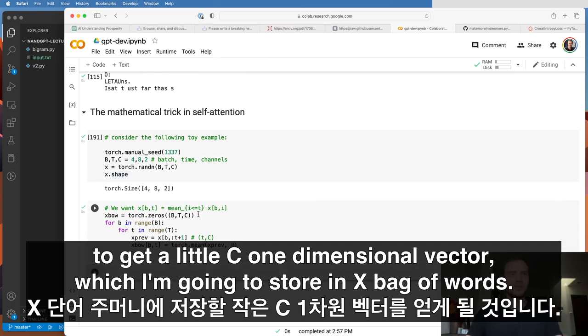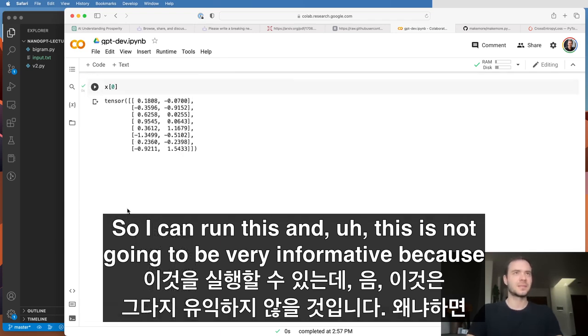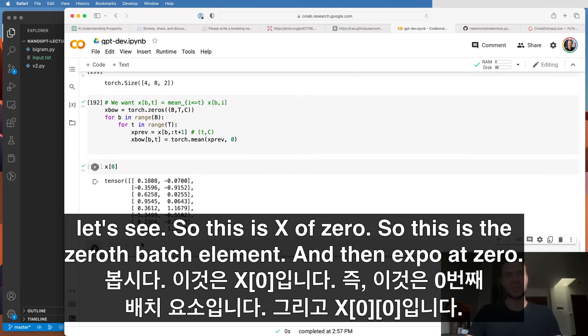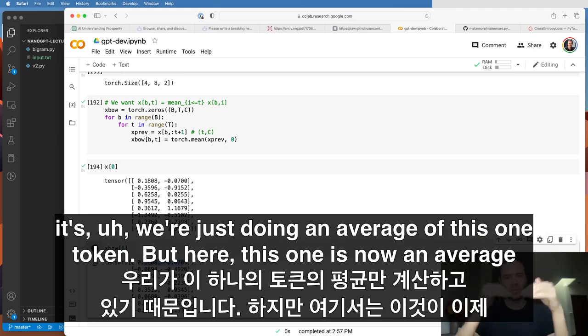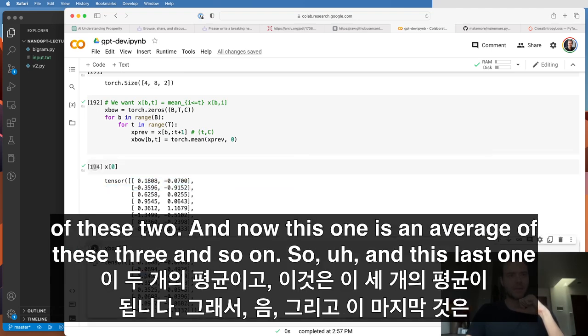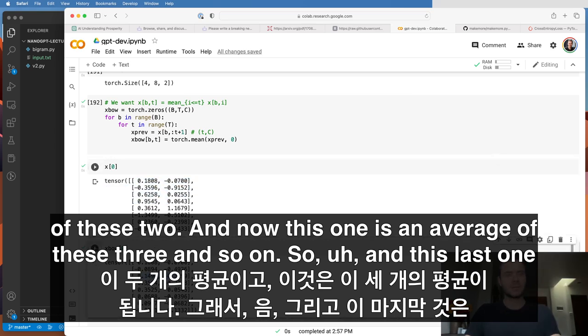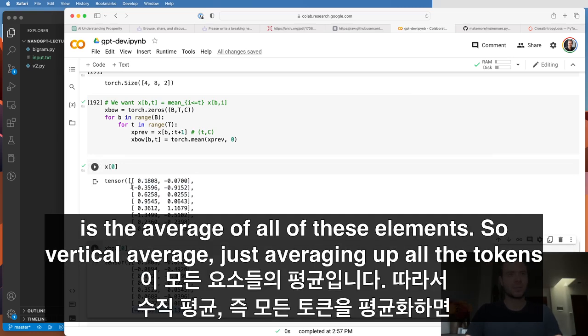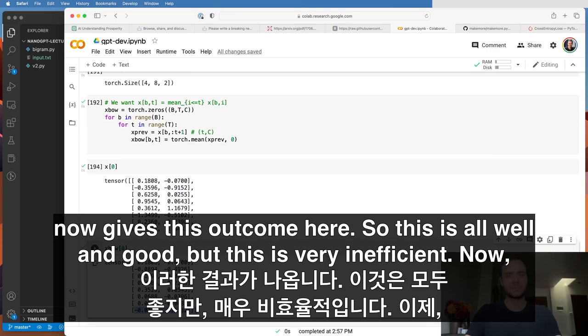So I can run this, and this is not going to be very informative because, let's see, this is X of 0. So this is the 0th batch element. And then xbow at 0. Now, you see how at the first location here, the two are equal. And that's because we're just doing an average of this one token. But here, this one is now an average of these two. And now this one is an average of these three. And so on. And this last one is the average of all of these elements. So vertical average, just averaging up all the tokens, now gives this outcome here.